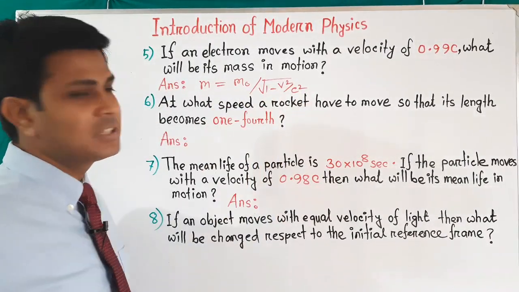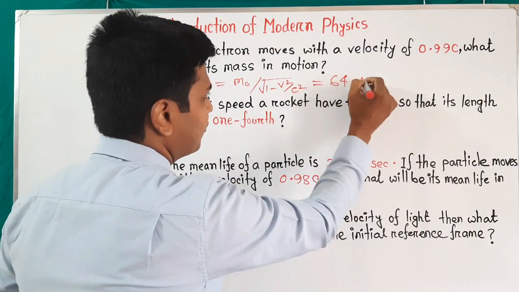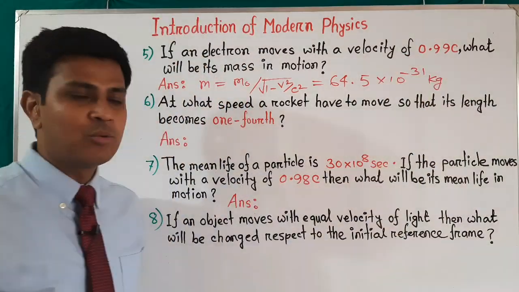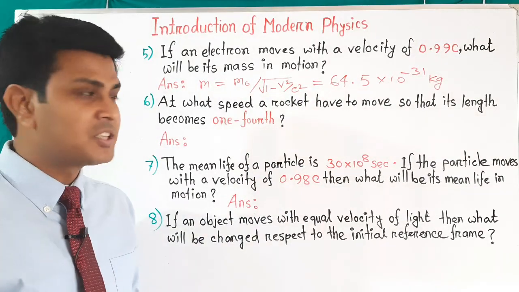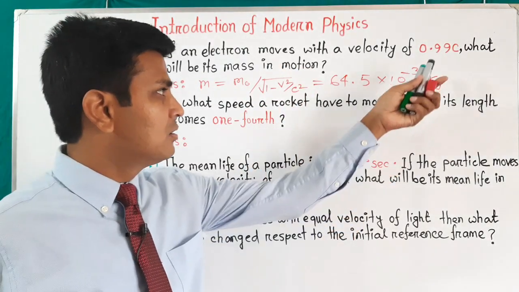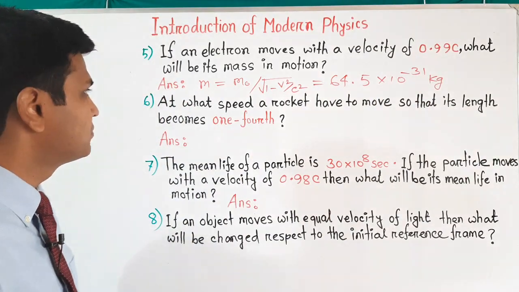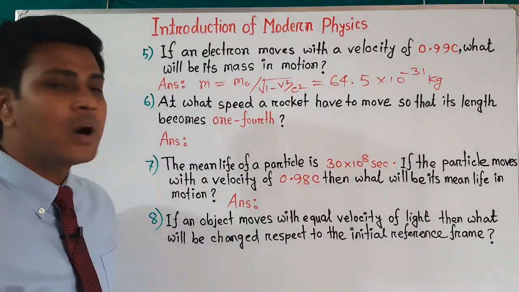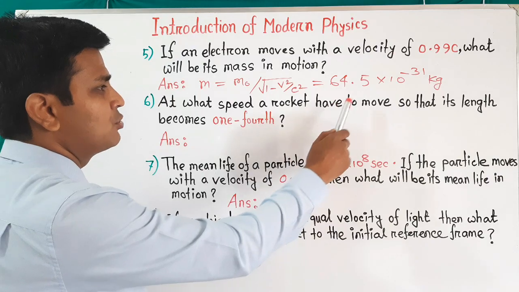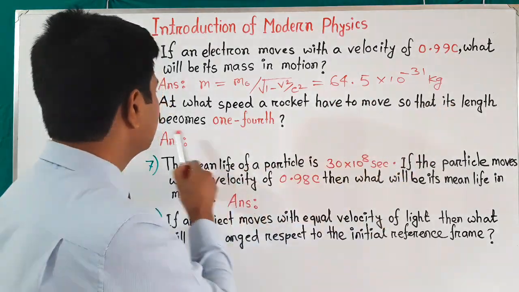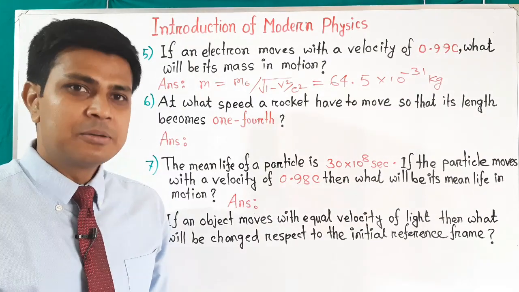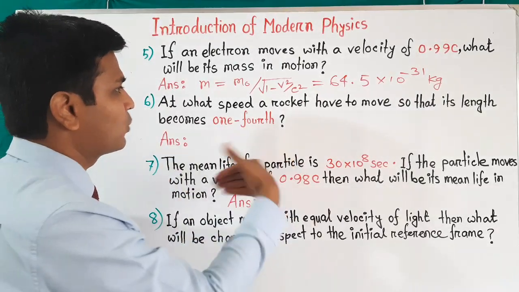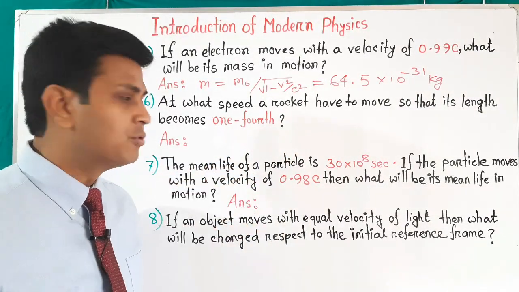So after calculation, that expression gives 64.5 into 10 to the power minus 31 kg. Here you can see the mass of the electron is increased when it moves with a speed of 0.99 c. Hope you have understood. Now question number 6: at what speed does a rocket have to move so that its length becomes 1/4? That means the moving length will be 1/4 of its initial length. So at what speed should the rocket move?